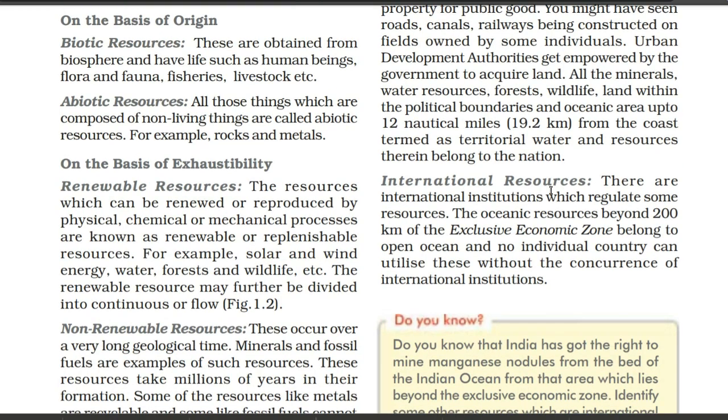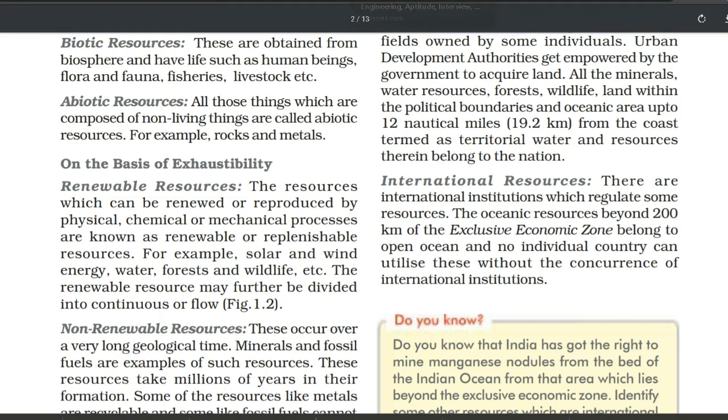Now come to the international resources. International means those resources which are not related to or belong to only one particular country but belong to many countries. So those resources are known as the international resources. Just you can see, national we can match with the individual resources, and international we can match with the community owned resources. Here many of the countries share the natural resources, and it is also area wise.